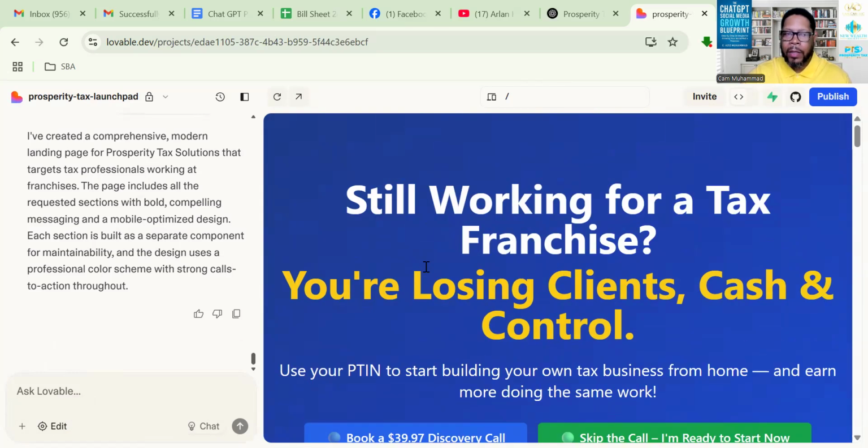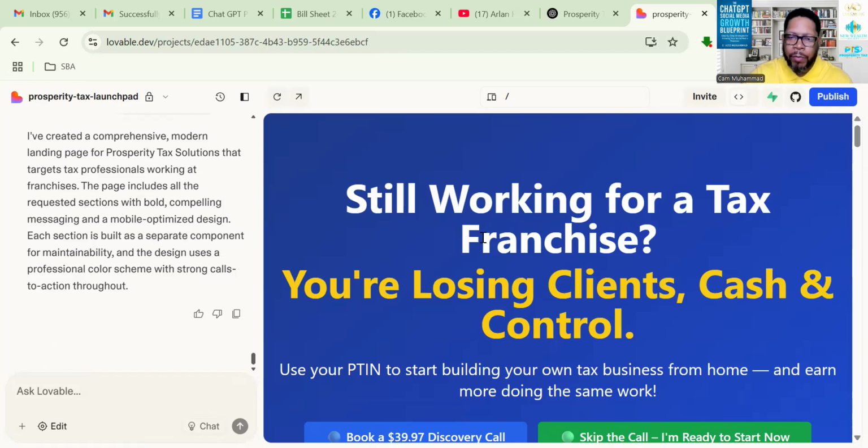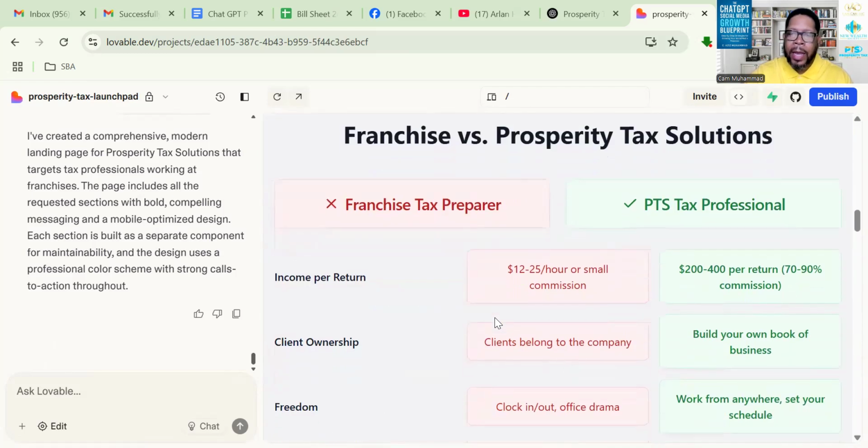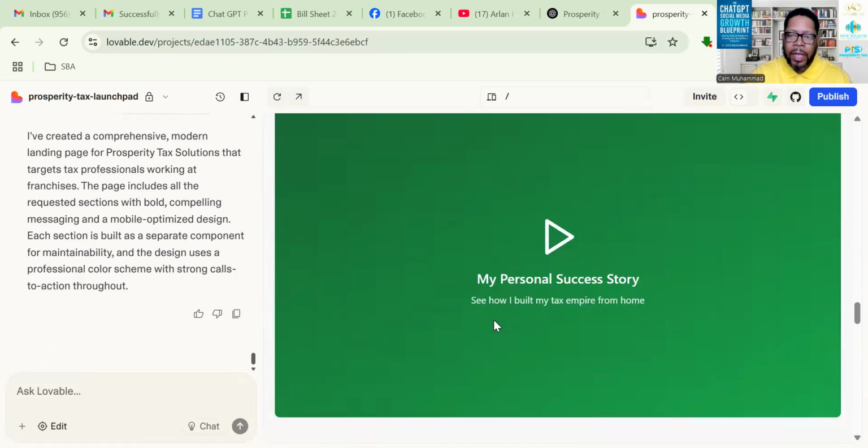So right now, I think I'm on a monthly plan that's like 20 to 25 bucks. I don't remember the exact cost, but it's real inexpensive, relative to the type of product that it's giving you. You've got to be willing to spend a little money, invest in yourself, because it's going to give you some phenomenal tools, and I'm super excited about it. So I'll show you, for example, how this works.